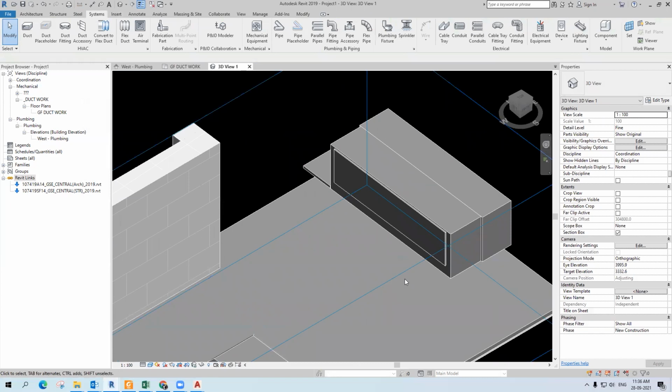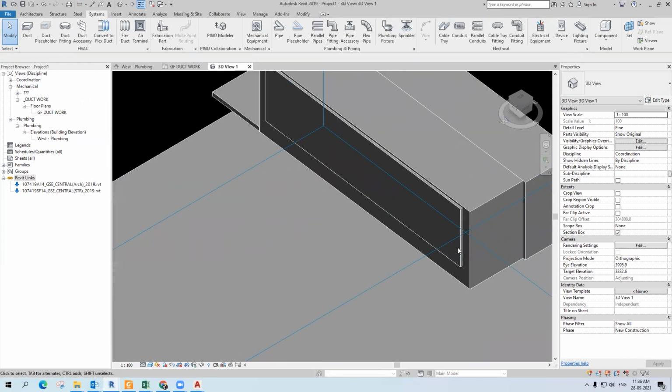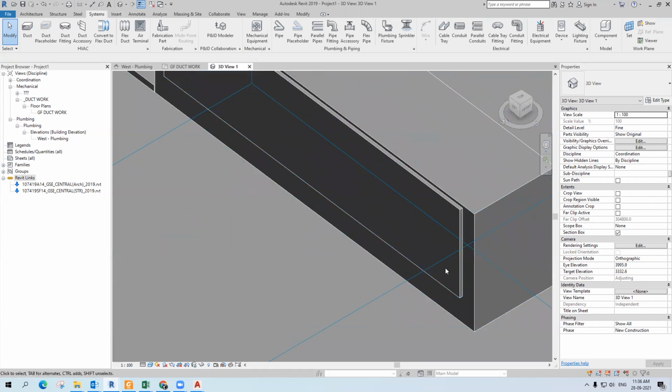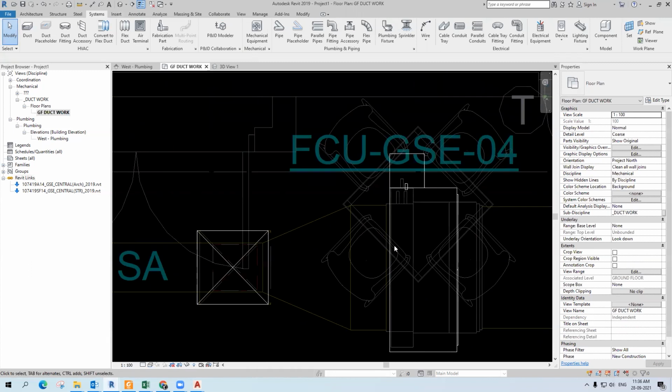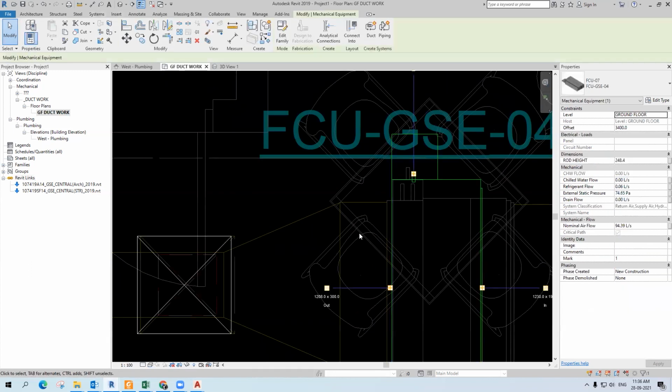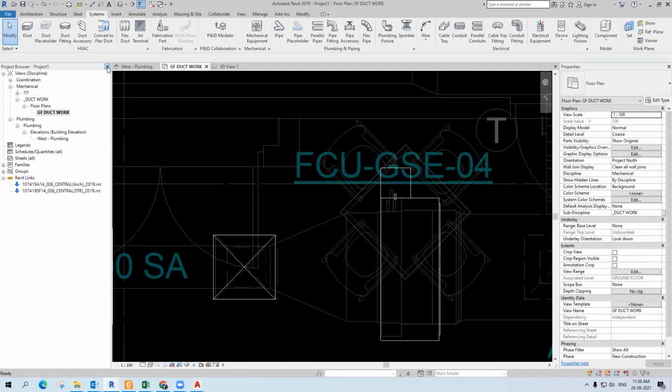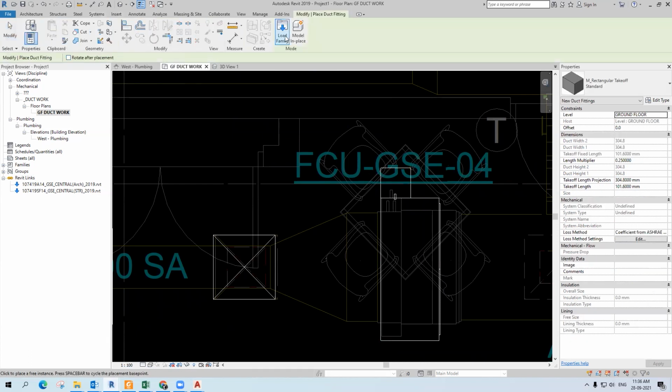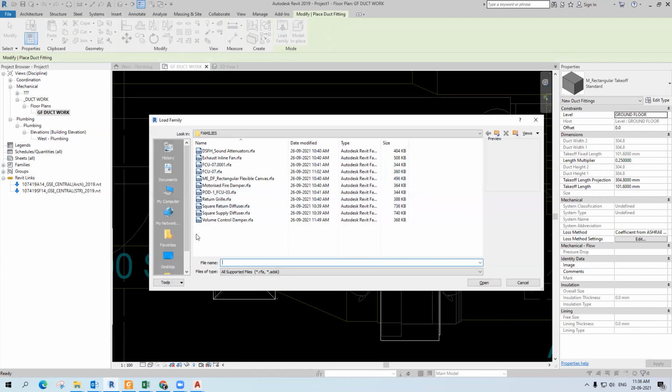Next, you want to fix a canvas. For that, I'm picking duct fitting, load family. In the given list, you can find the canvas.